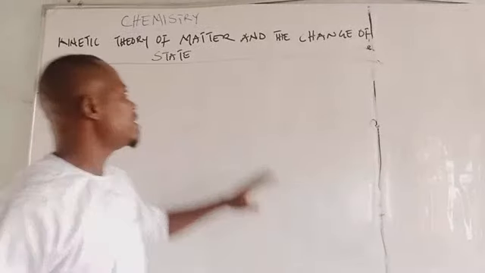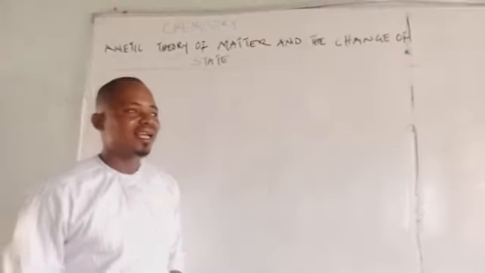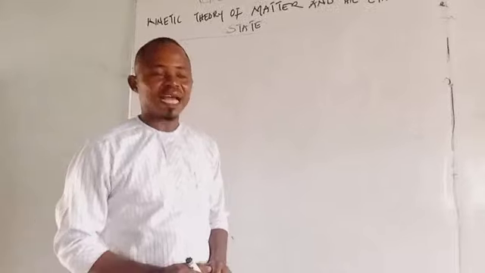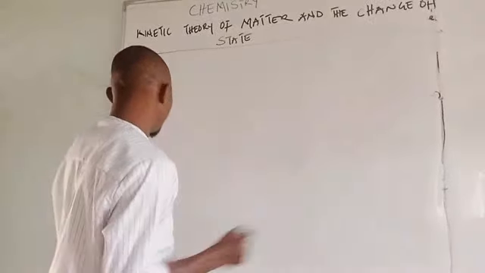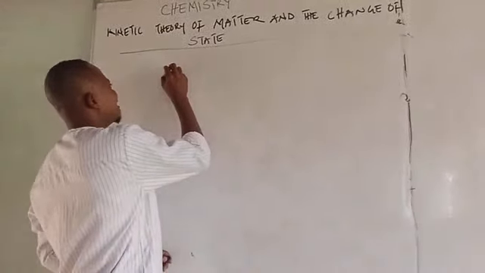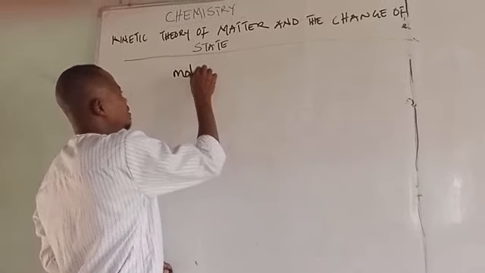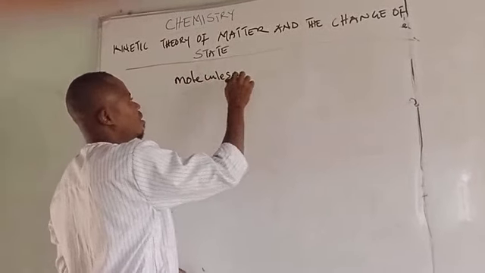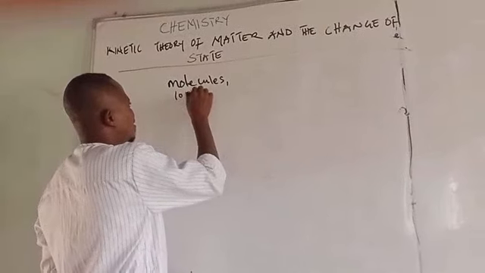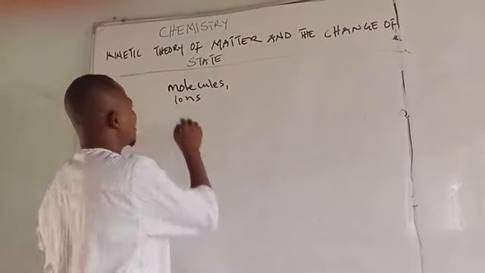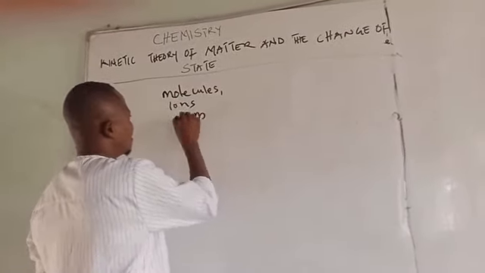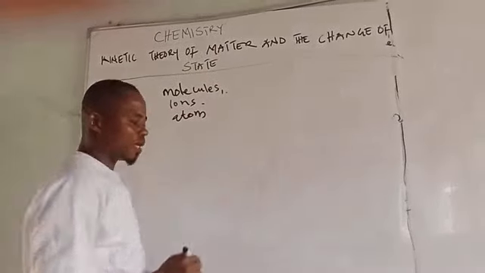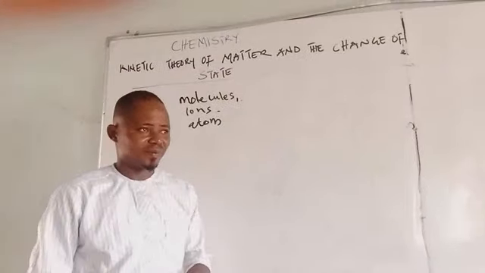Now, we already know that matter is made up of very tiny particles, which can be either molecules, or ions, or atoms. These are the three main subparticles that make up matter.